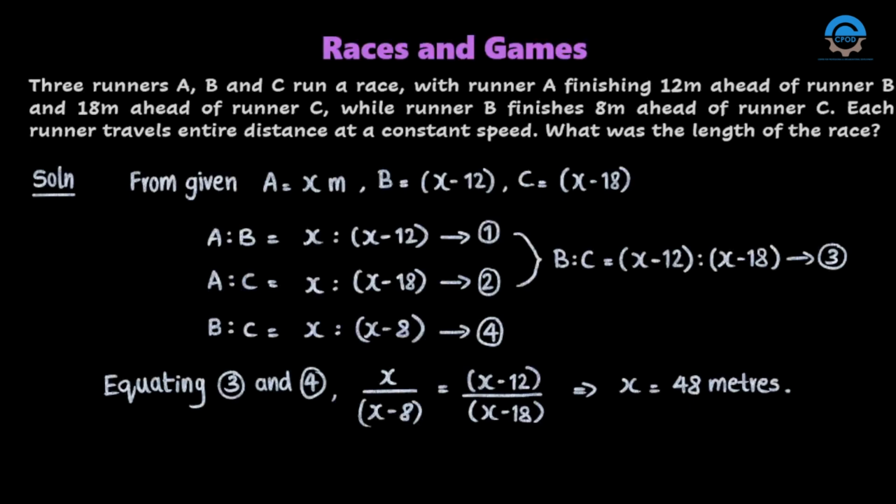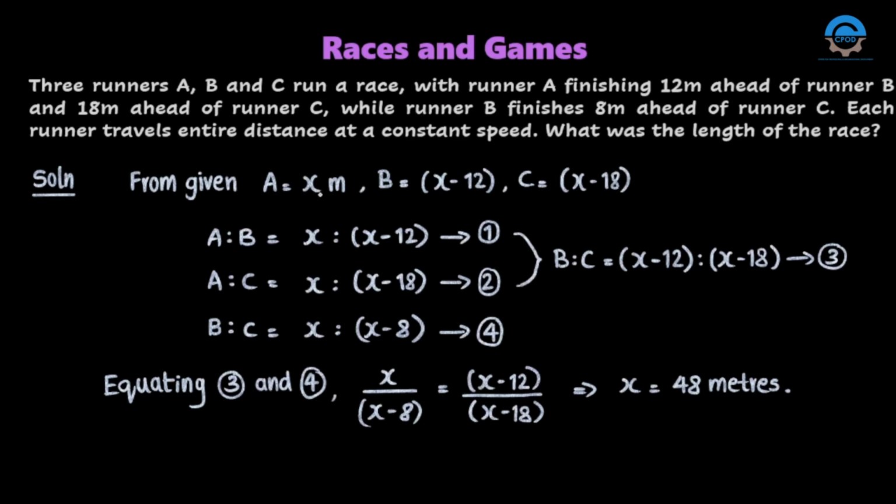Here is our final problem. Three runners A, B and C run a race, with runner A finishing 12 meters ahead of runner B and 18 meters ahead of runner C, while runner B finishes 8 meters ahead of runner C. Each runner travels the entire distance at a constant speed. What was the length of the race? So the data of A, B and C running is given. We need to find the length of the race.